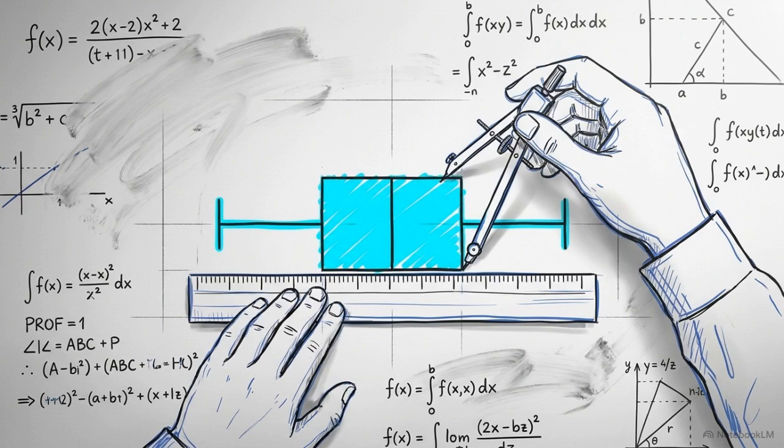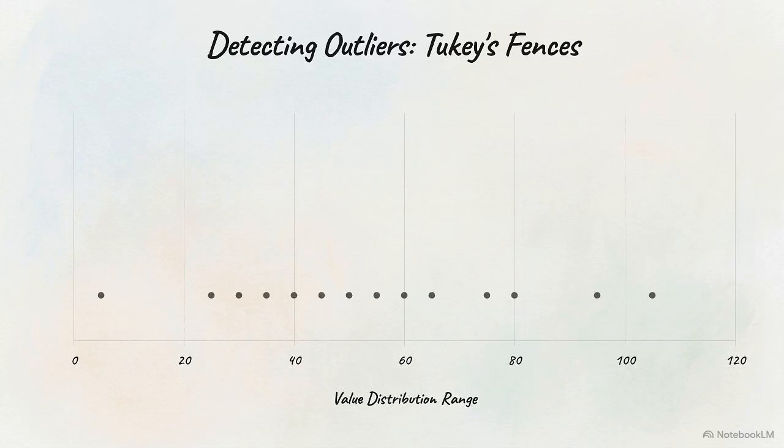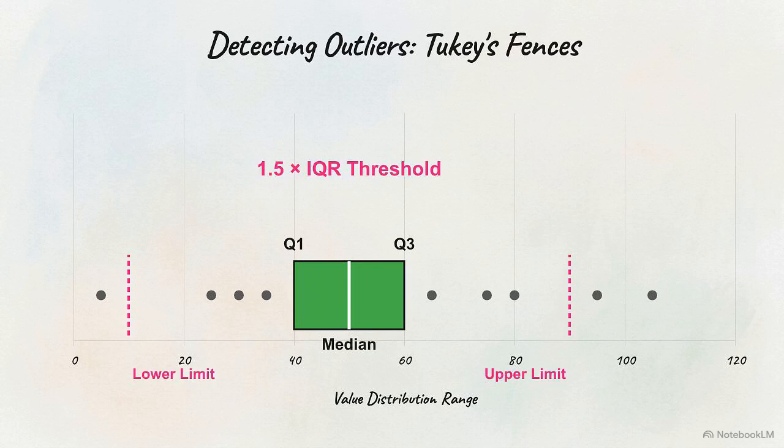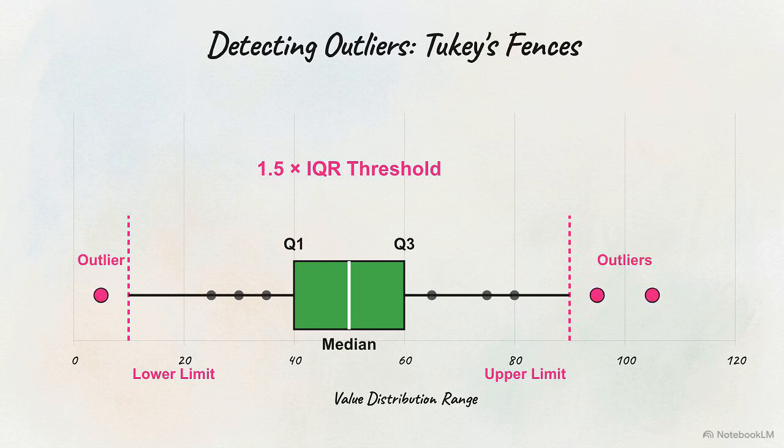We can translate the math of the IQR directly into a geometric visual known as the box and whisker plot. This diagram shows the middle 50% of our data points morphing into a central box. It starts exactly at Q1, ends at Q3, and is split by a line representing the median. To define an anomaly, we use Tukey's fences, multiplying the IQR by 1.5. We subtract this from Q1 and add it to Q3 to set absolute limits. The whiskers extend to these fences. Any point beyond them is an outlier.